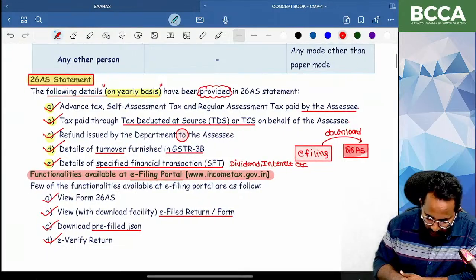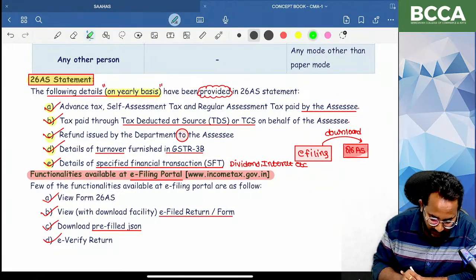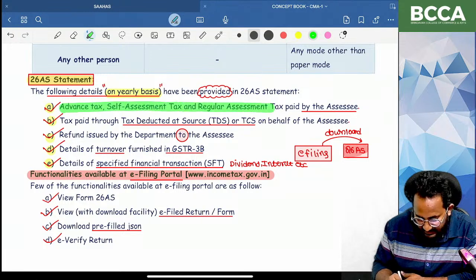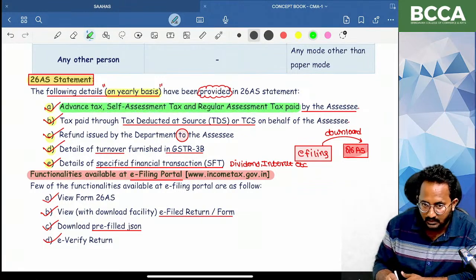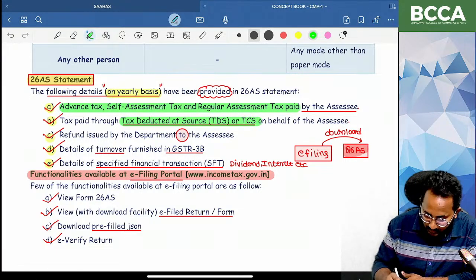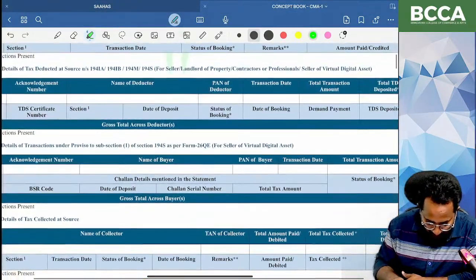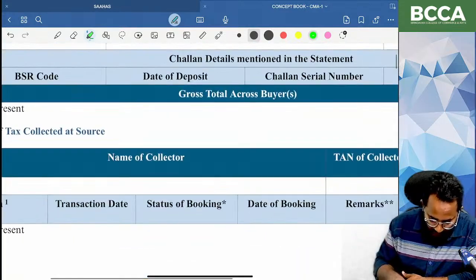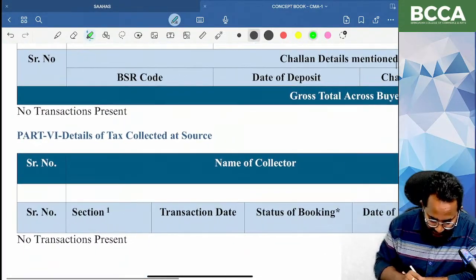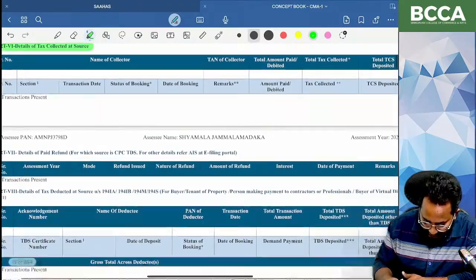Next thing, ma, what are the things you can find by using the 26AS, ma? So if any self-assessment tax, advance tax, regular assessment tax is paid or not paid, ma. So I think she is a government employee, a government teacher. So only TDS is deducted, those details we can find. So if any refund is issued, normally for this client no refund is issued. So that's why these are all nil. So if you are observing tax collected at source related details, it is placed as nil, because there is no tax collected at source.